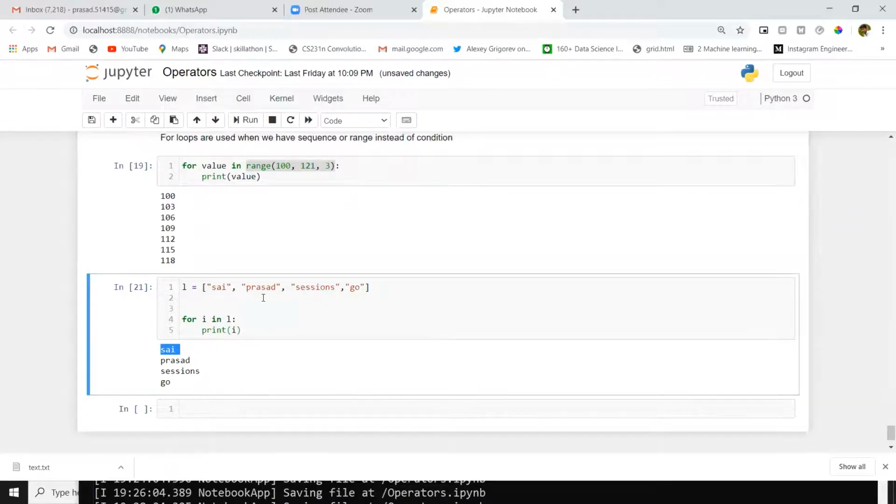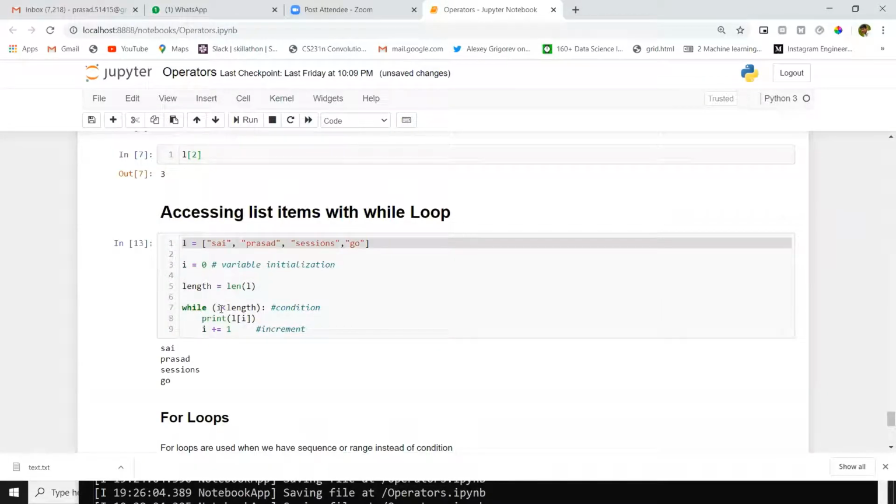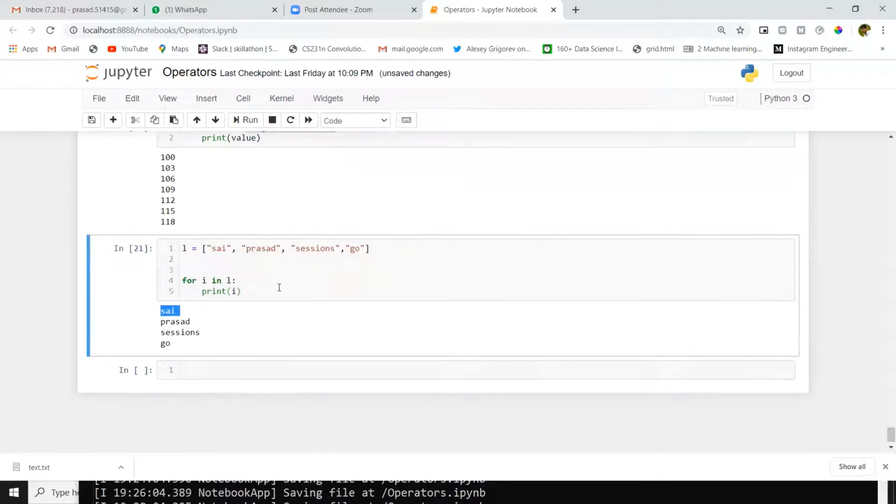To do the same task with while loop, we wrote 1, 2, 3, 4, 5 lines of code. But for the same task with for loop, we are done with 2 lines.